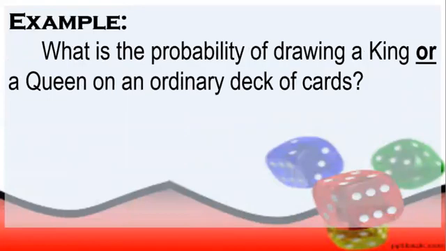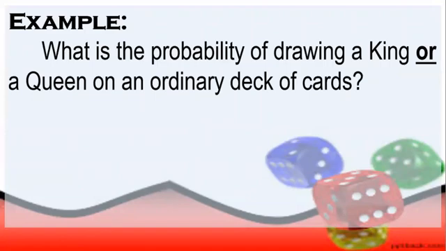So what is the probability of drawing a king or a queen on an ordinary deck of cards? Ayan. We have here two events, yung drawing a king or drawing a queen. We have to identify first if it is mutually exclusive or not. Since a card cannot be both king or queen, wala naman pong card dun sa ating deck of cards na mayroong magkasamang king at saka queen. So we can say that these events are mutually exclusive events. Therefore, we're just going to add the probability ng king at ng queen.